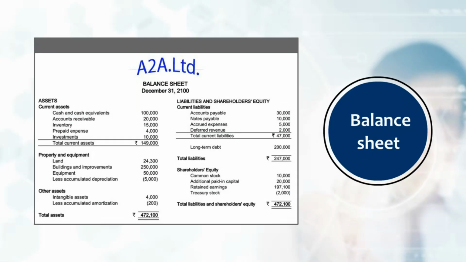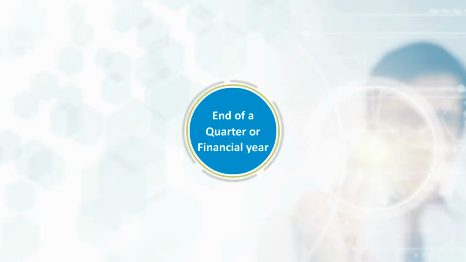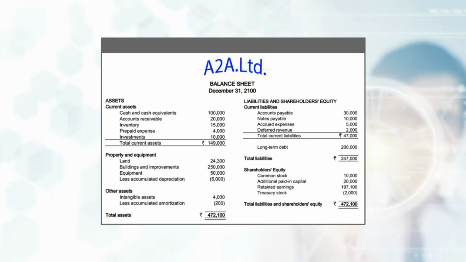The balance sheet represents the financial position of a business as of a particular date, typically at the end of a quarter or financial year. It is divided into two parts, assets and liabilities. Assets, or use of capital, includes all goods and property owned by the business, as well as amounts due to the business.